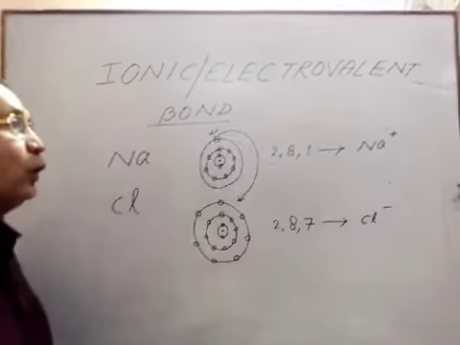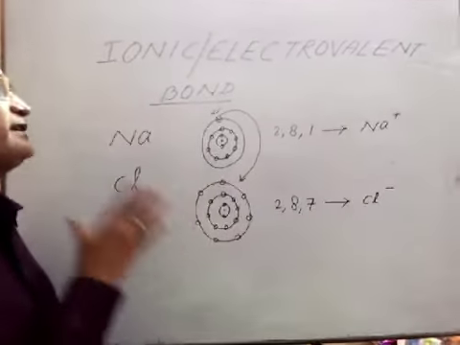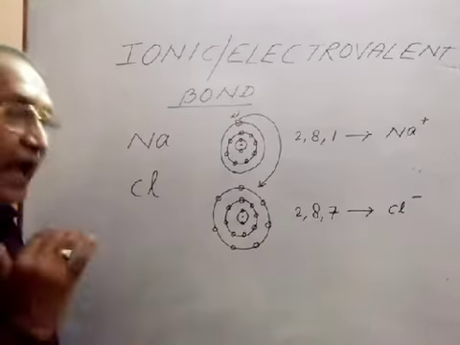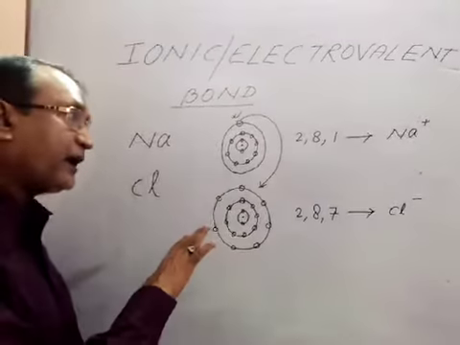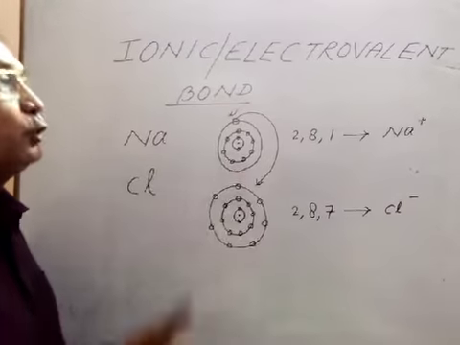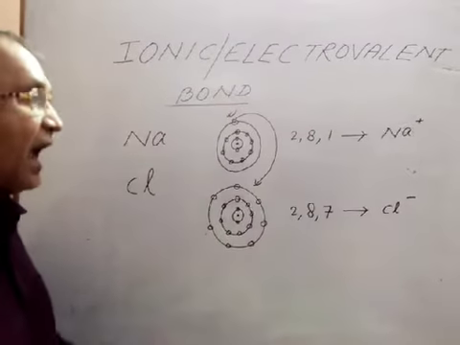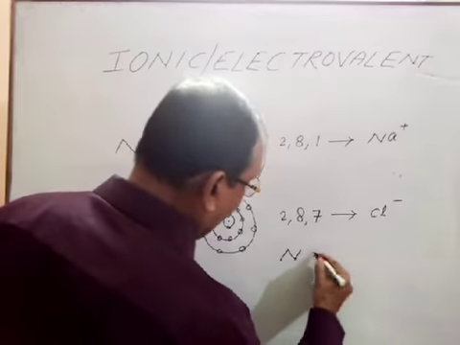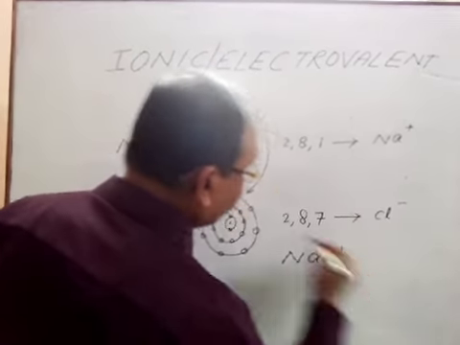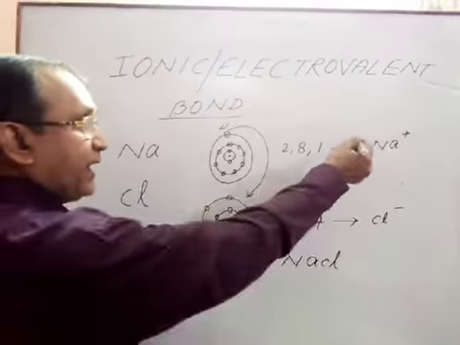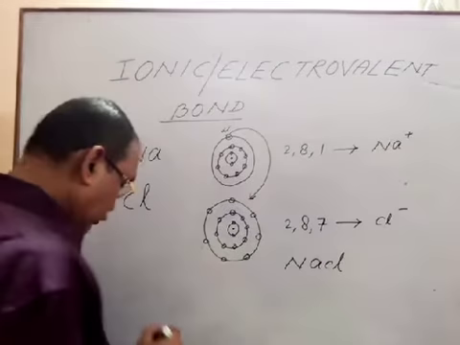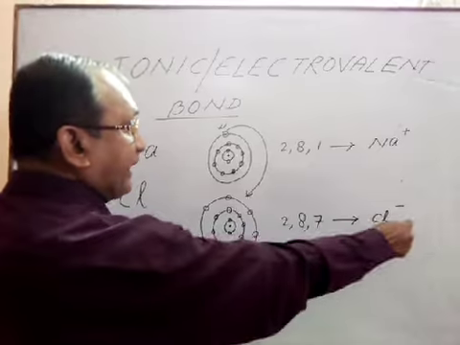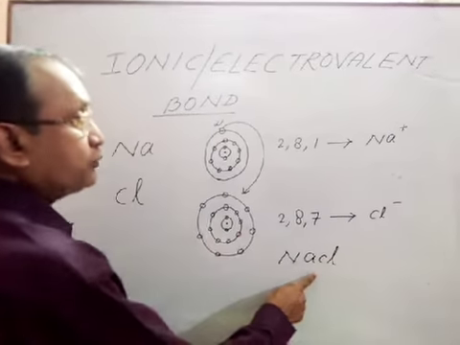And all of you know that there is always an attraction between positive and negative. As a result, Na plus and Cl minus will join with each other and will produce NaCl. Na plus and Cl minus will attract each other due to this positive and negative ion and will form sodium chloride.